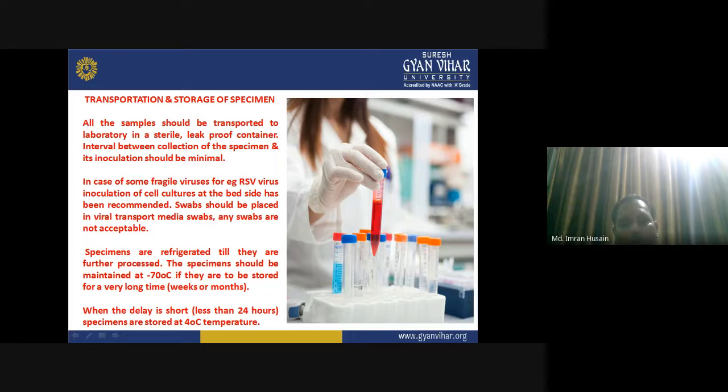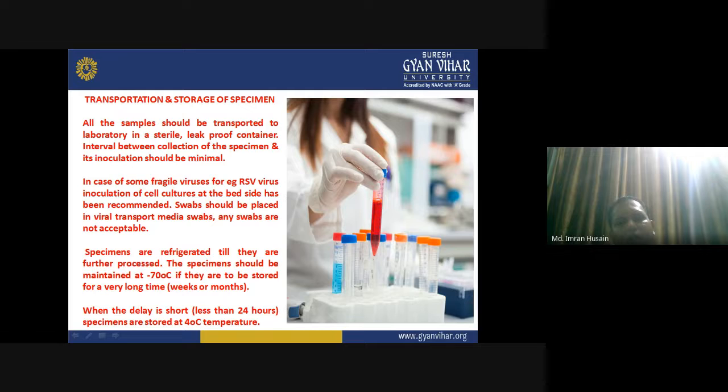The container should be of containment level, right? Whenever you transport the sample, make sure it is properly sealed, properly packed, and placed in a leak-proof container.